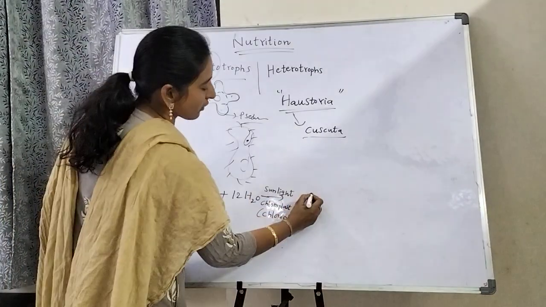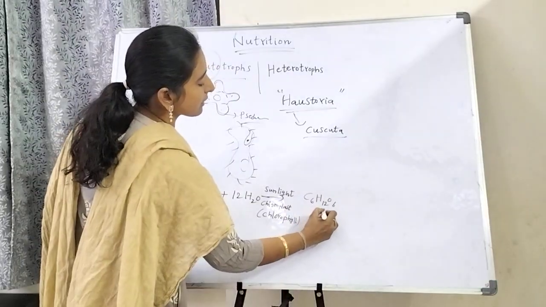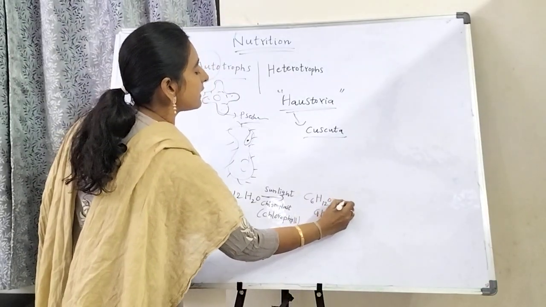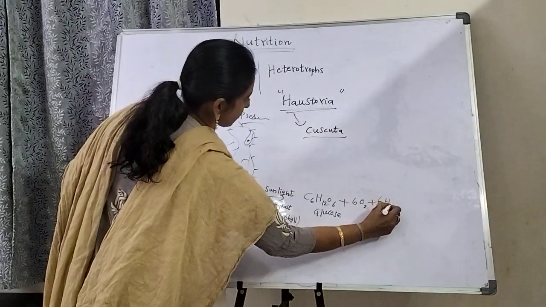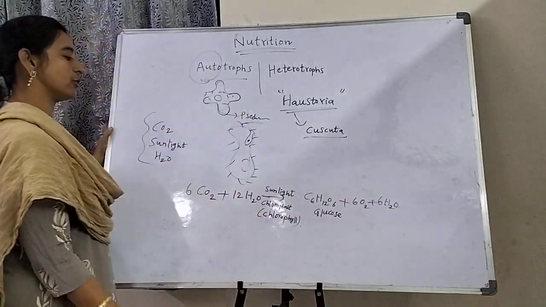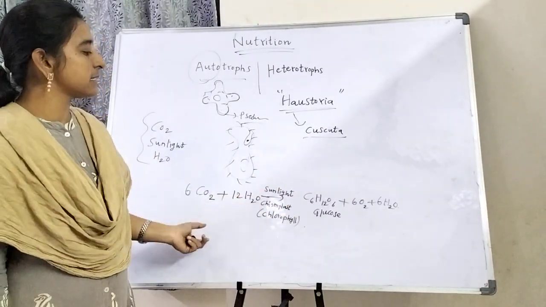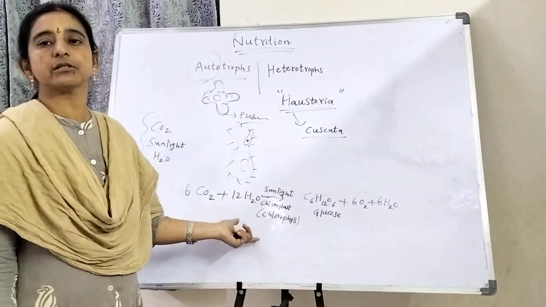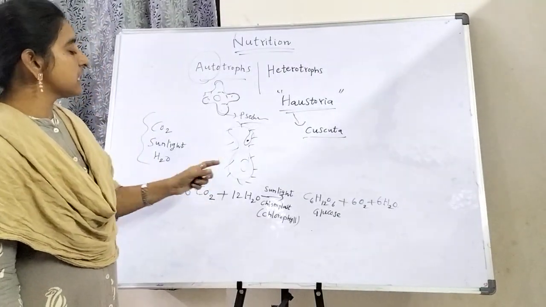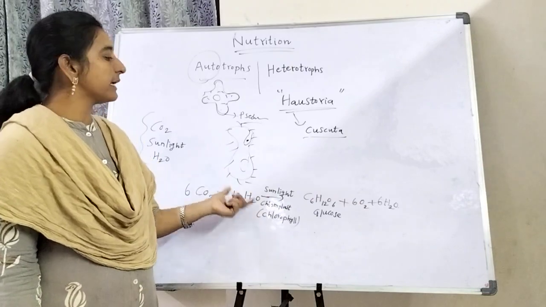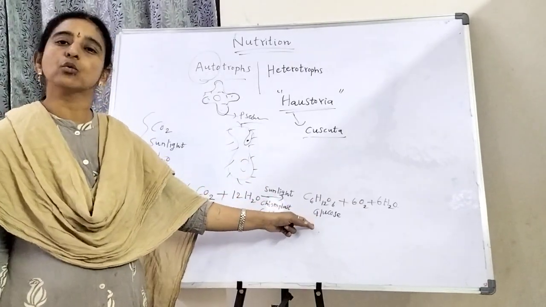If you observe, here is C6H12O6, the glucose form, then 6O2, and water is also produced. This is the basic equation of photosynthesis. Photosynthesis especially produces oxygen and glucose.